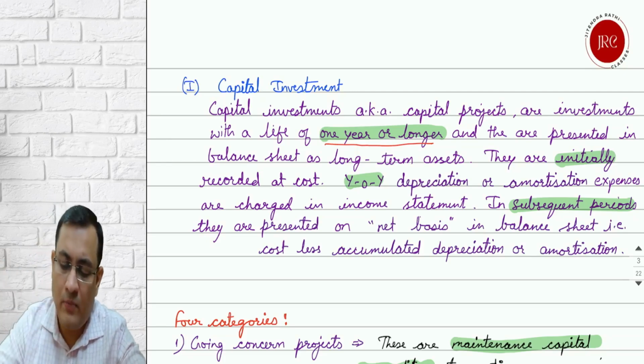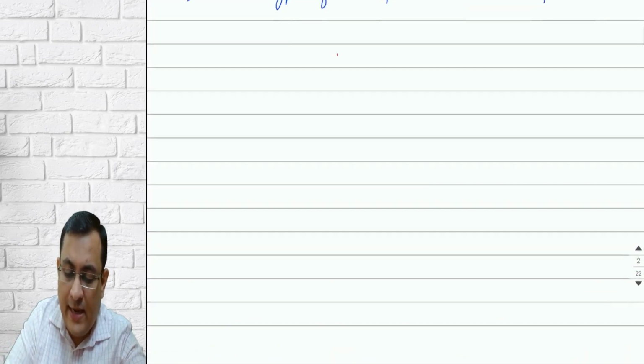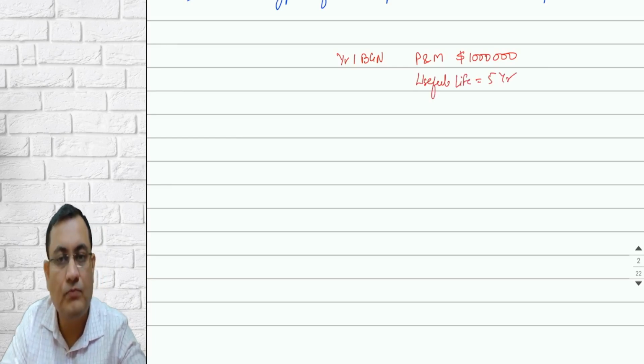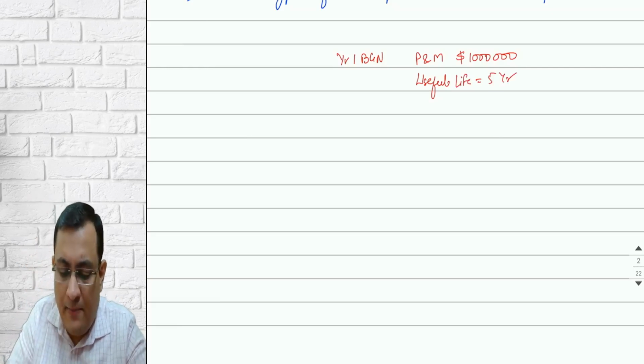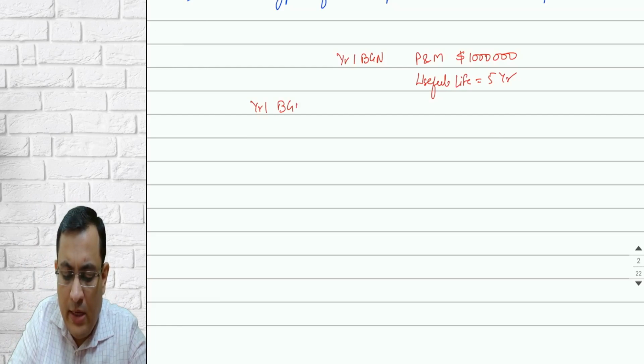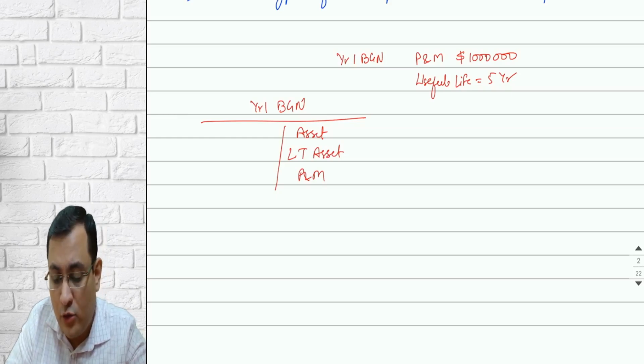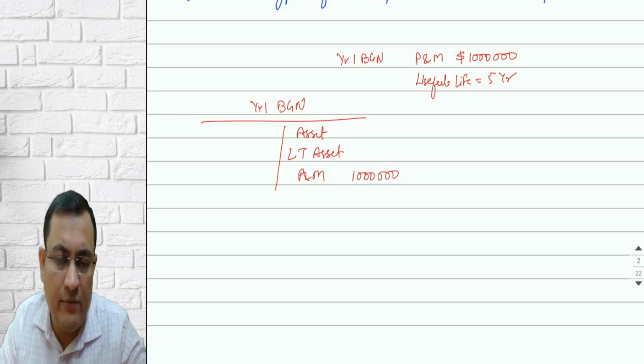So how are they recorded? Let's say at the beginning of year 1, you are investing 1 million in plant and machinery, and it is going to have a useful life of, let's say, 5 years. Initially in the balance sheet at the beginning of year 1, this will be presented under the head assets as long-term assets, at a value equal to its cost, that is the total investment we have made.